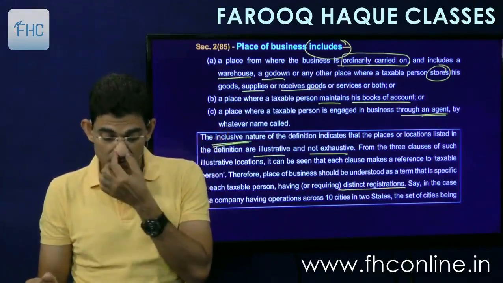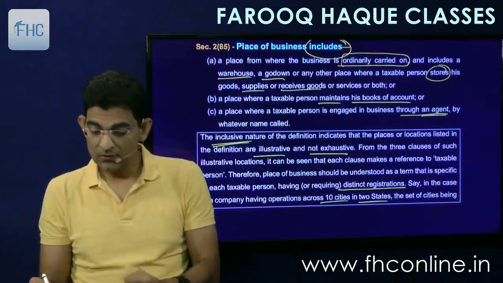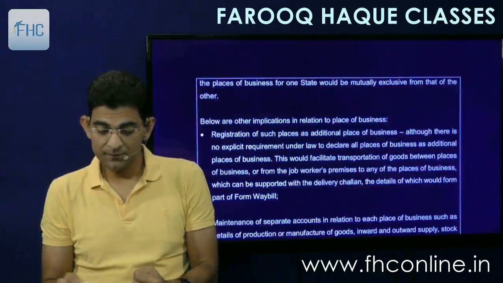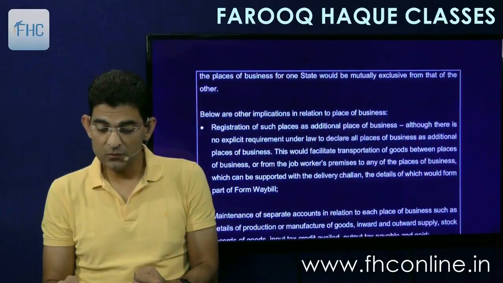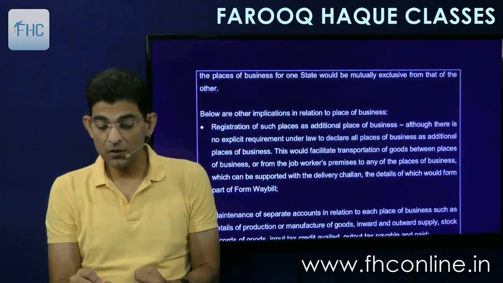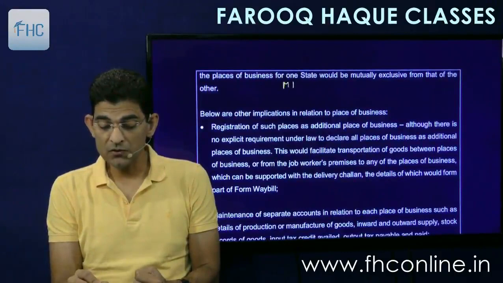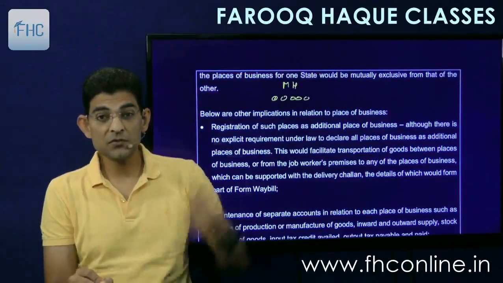Say in the case of a company having operations across 10 cities in 2 states, this set of cities being the places of business for one state would be mutually exclusive from that of the other. This is one person, the Maharashtra registration will be one person, so all the places of business here will be places of business of this person.